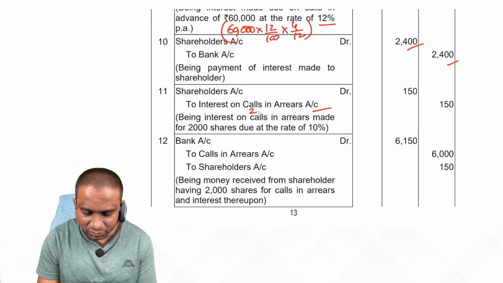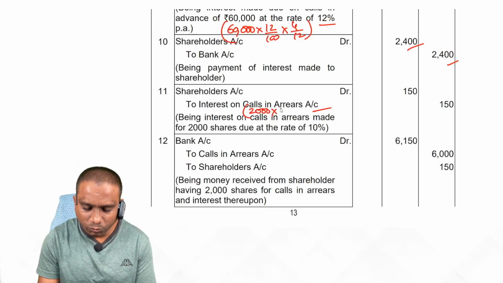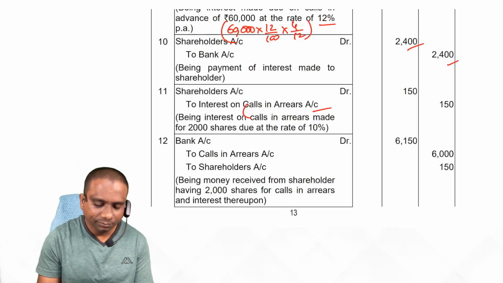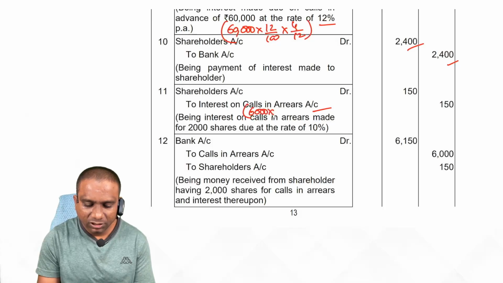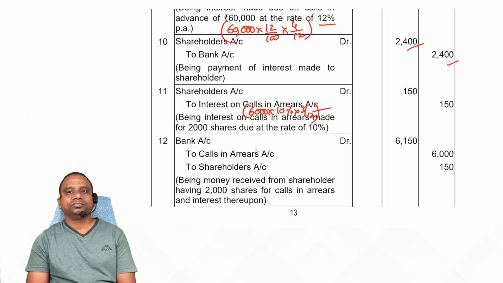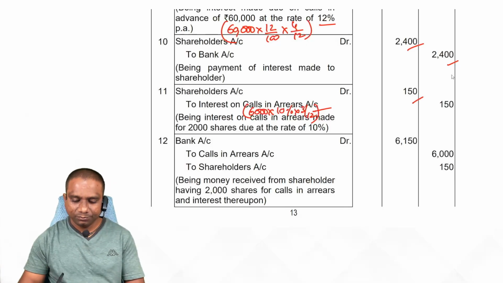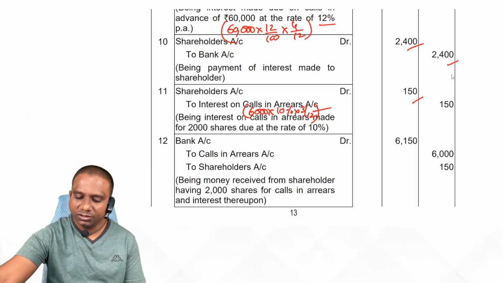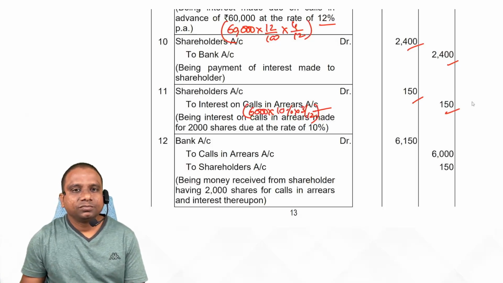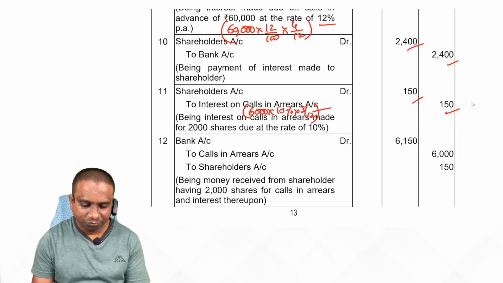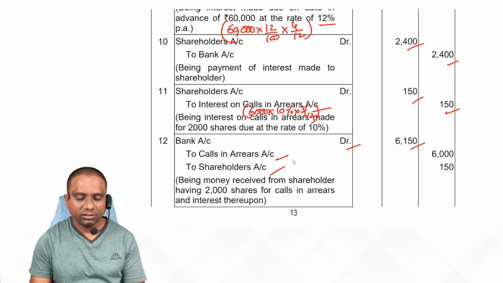You can write down the calculation. 2,000 shares into 3 rupees per share means total 6,000, into 10%, into 3 by 12. How much? 150. Now we receive 6,000 rupees arrears plus interest 150, total 6,150. So bank account debit, calls in arrears, shareholders.